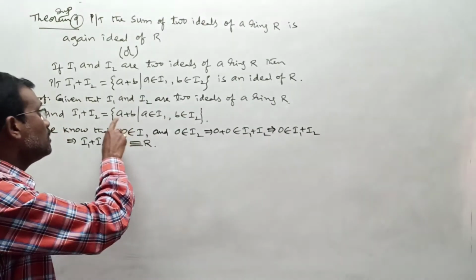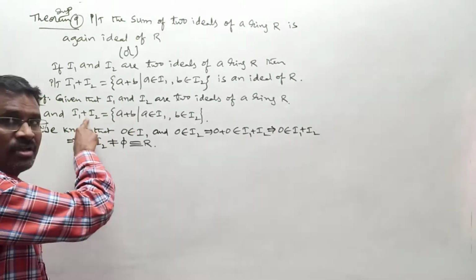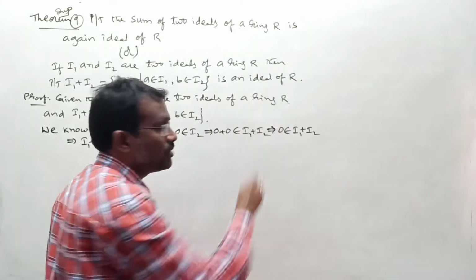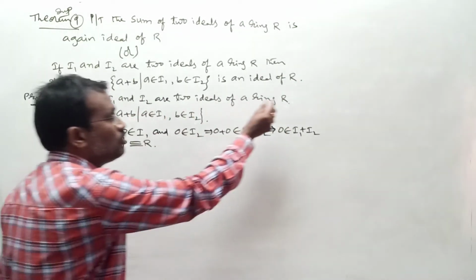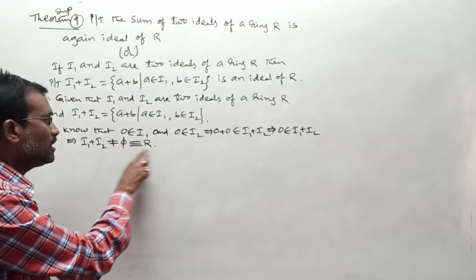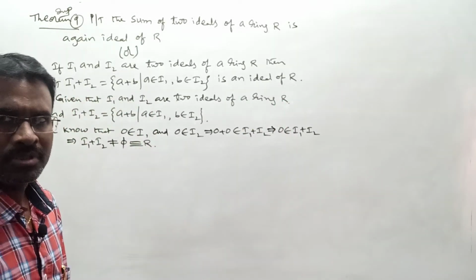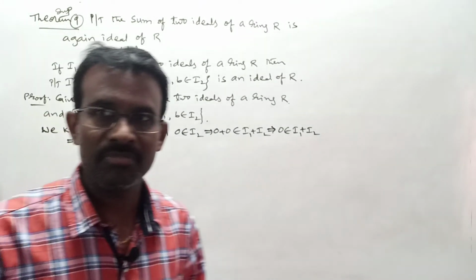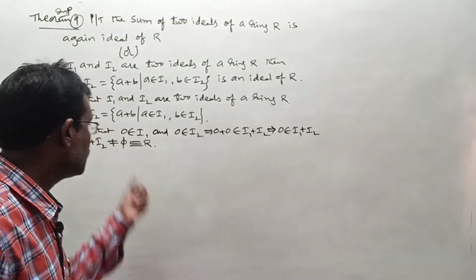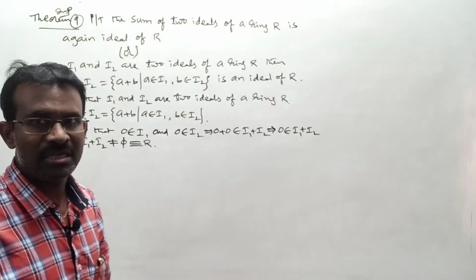Otherwise we say this a plus b is an element of I1 plus I2 that belongs to R. Whatever elements exist in I1 plus I2, all those should be in R. Due to that I am writing directly it is a subset of or equal to R. In the examination you can write it directly like this, but I explained here how you get it. Up to here, this set is a non-empty subset of R.